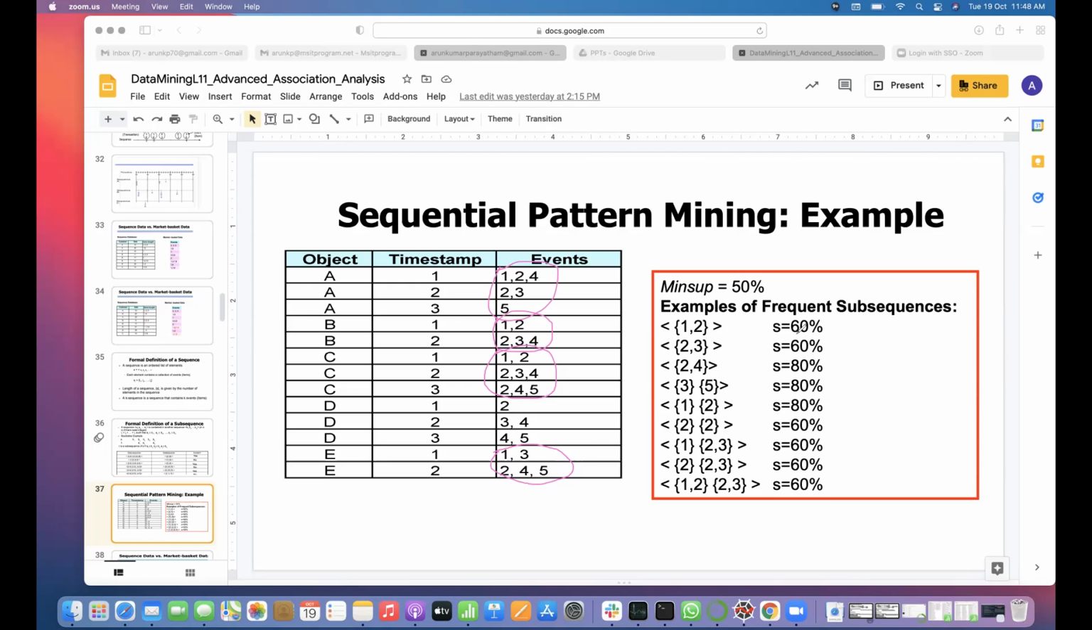Okay. So it seems that when they were writing these values, they mistakenly wrote 60s and 60s instead of 80s, and 80. So 2, 4 is having only 60%. What about 3, 5?